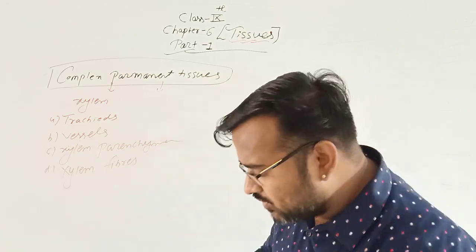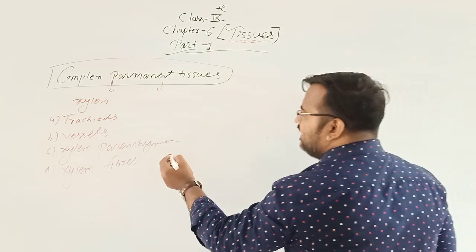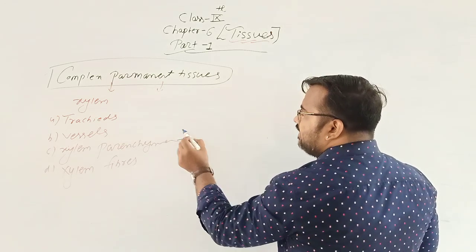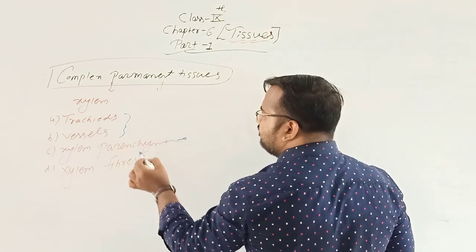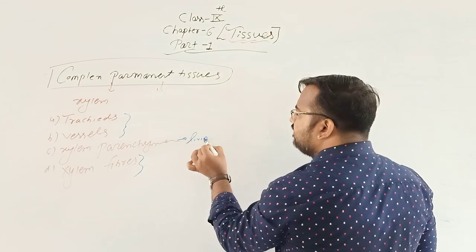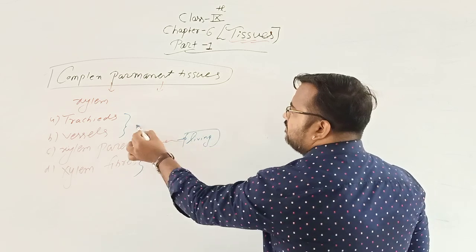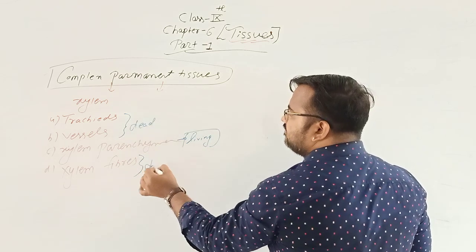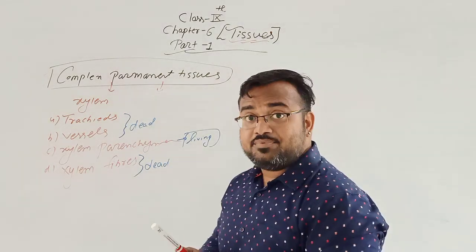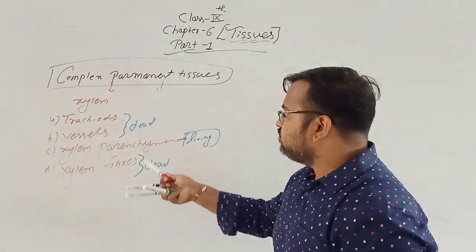And one of the most important points: except xylem parenchyma, all are dead.